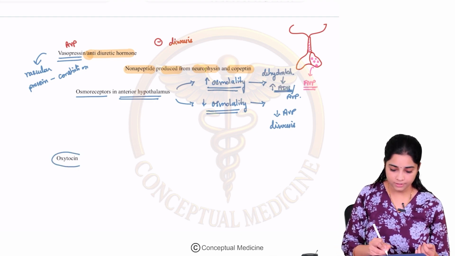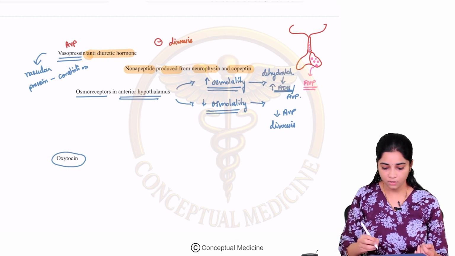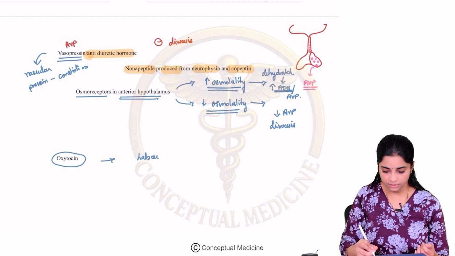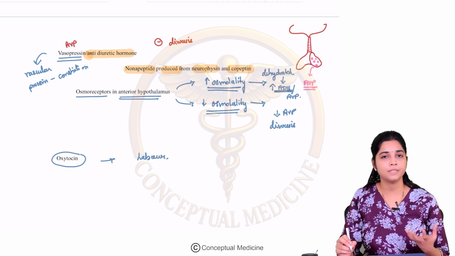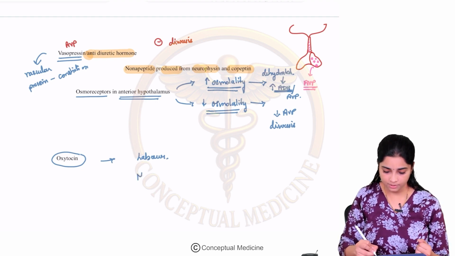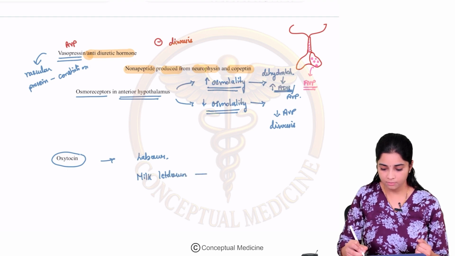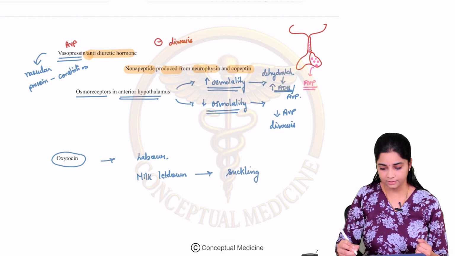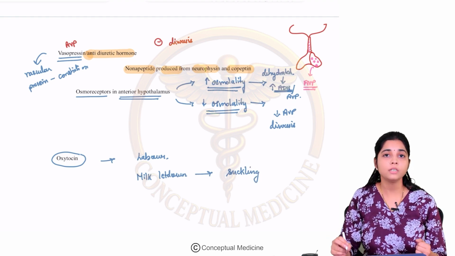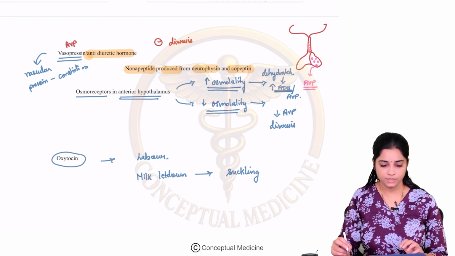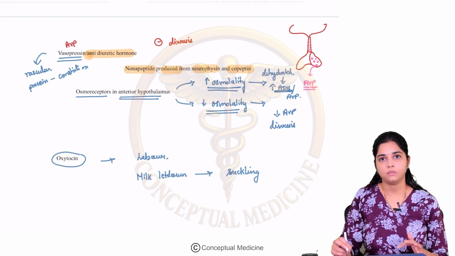The next hormone which is produced from the posterior pituitary is your oxytocin. What is the function of oxytocin? This plays a very important role in your labor. It helps in the contraction of the uterus and expulsion of the fetus. It is also responsible for milk letdown in response to suckling by the infant. So this is about your vasopressin and oxytocin.